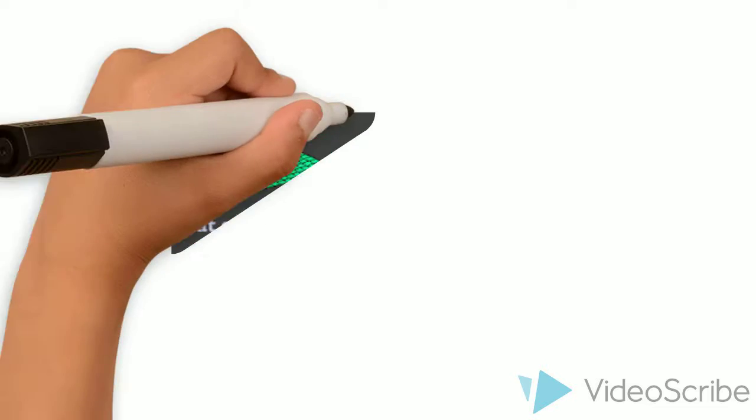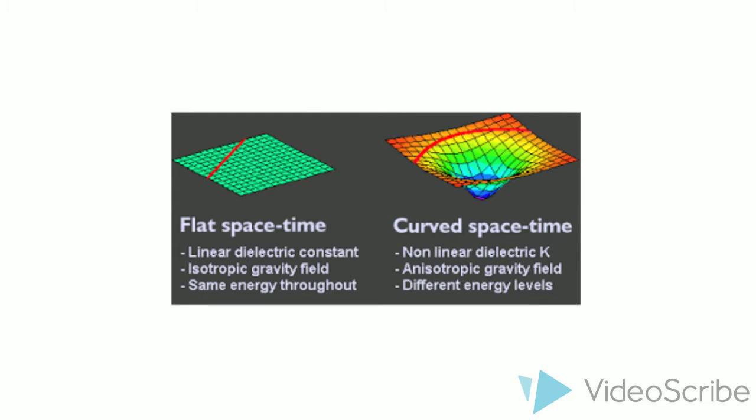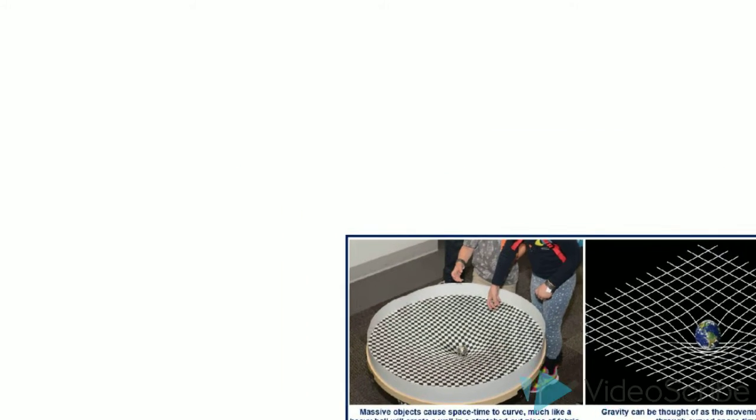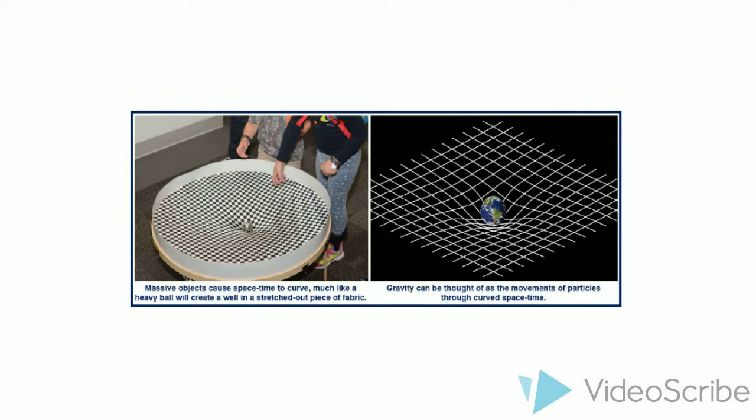Flat space-time is an idealistic space-time, a space-time that exists without the presence of mass to distort it. Curved space-time, however, is what happens when you apply mass to a flat space-time, which is the state of our current reality, which you can see represented in the 2 pictures here. In the picture to the left, you see a demo for the curvature of space-time in which they use a heavy ball to create an indent in the fabric, where the fabric represents space-time and the heavy ball obviously represents mass. While the picture on the right is a representation of Earth in curved space-time. This shows how the mass of the Earth causes the particles to change or curve their movements due to the presence of Earth's mass.